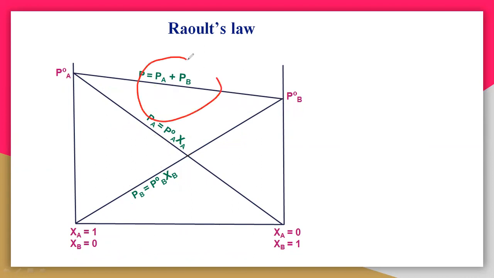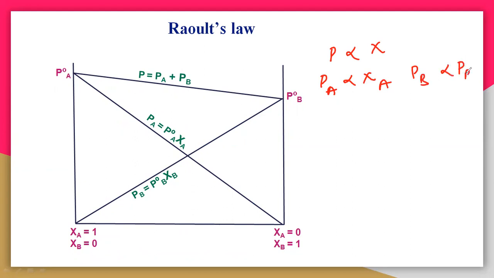You have to understand all these formulas for Raoult's law. Once again, I'm telling you that P is nothing but simply the mole fraction. If you are taking only A, it is equal to zeta A. If you take PB, then it is zeta B. So by taking the constant, that is P naught A zeta A. And if it is PB, that is equal to P naught B zeta B.